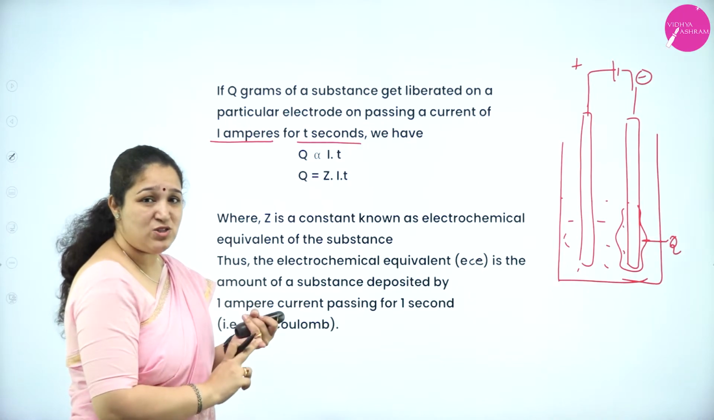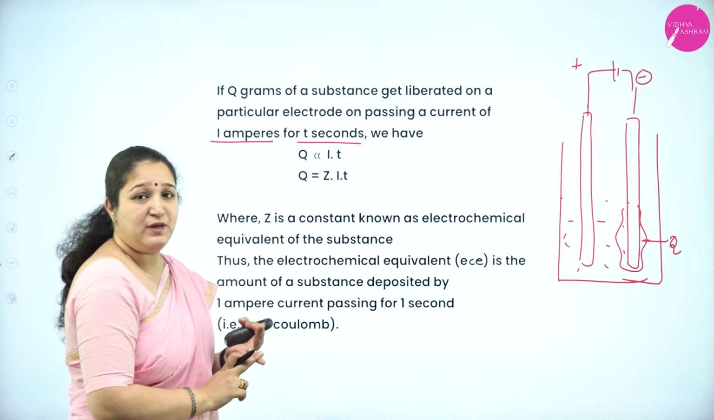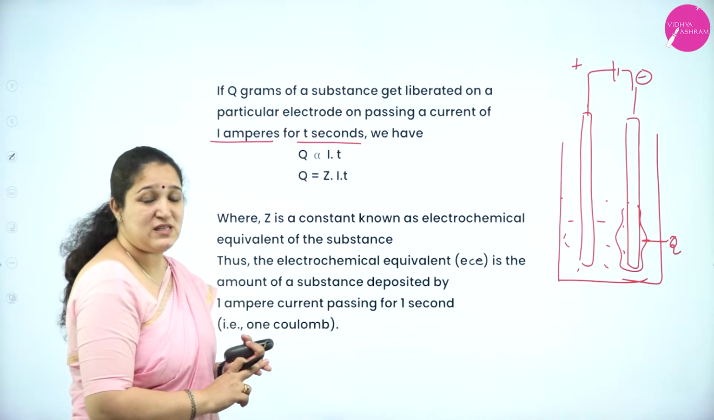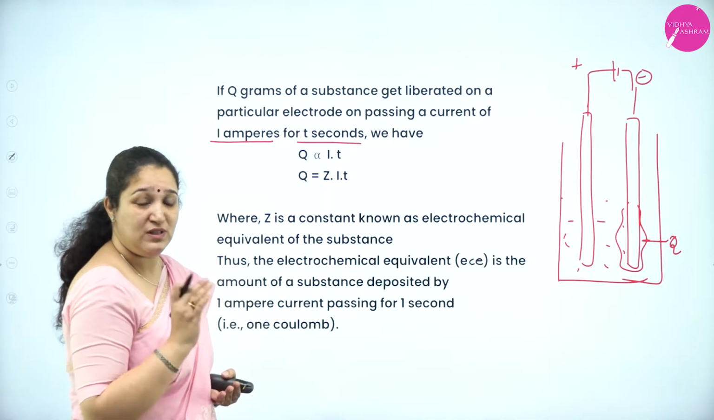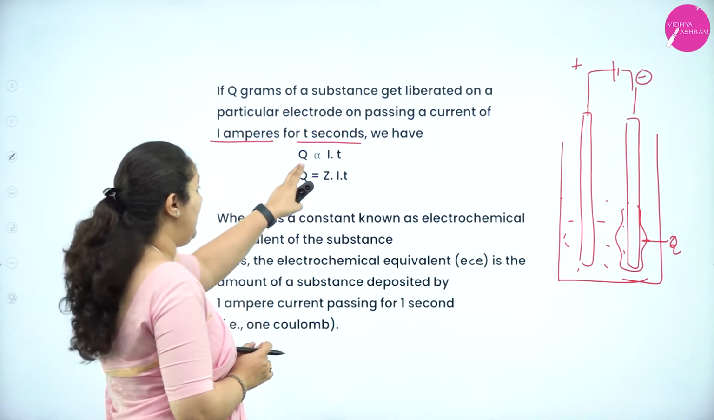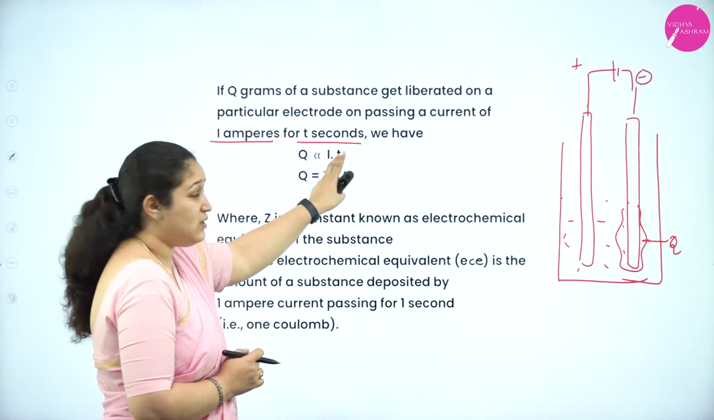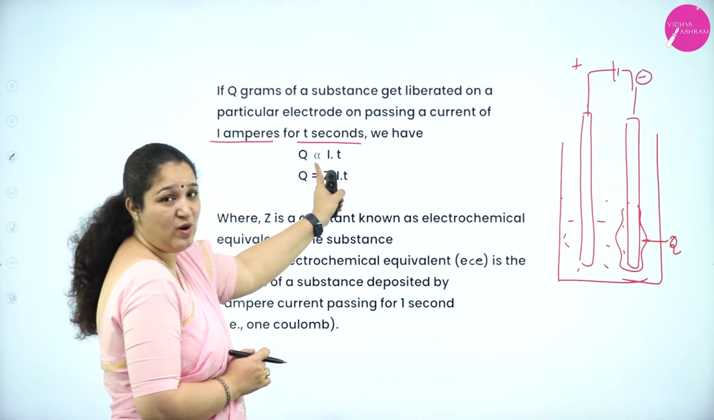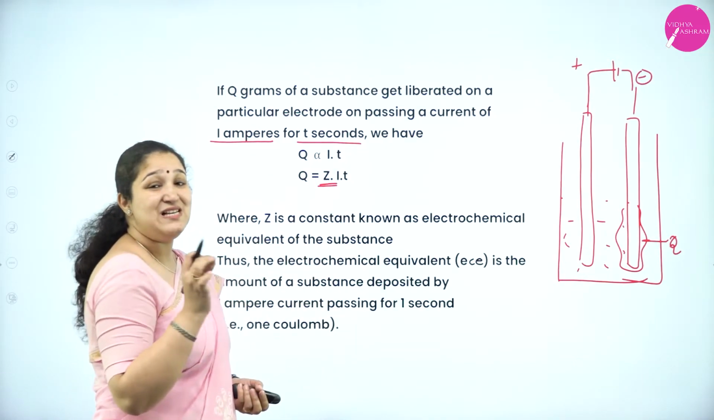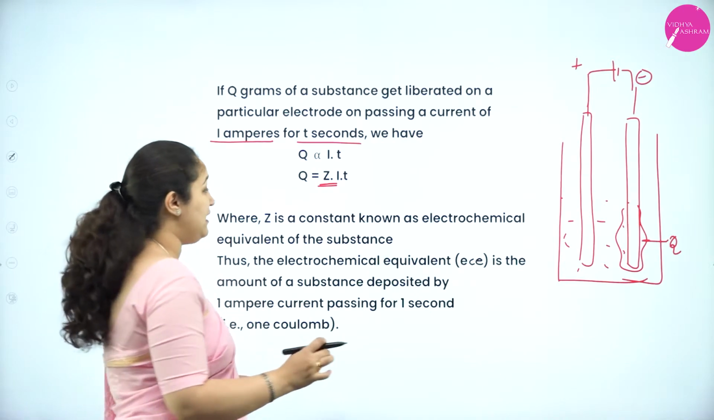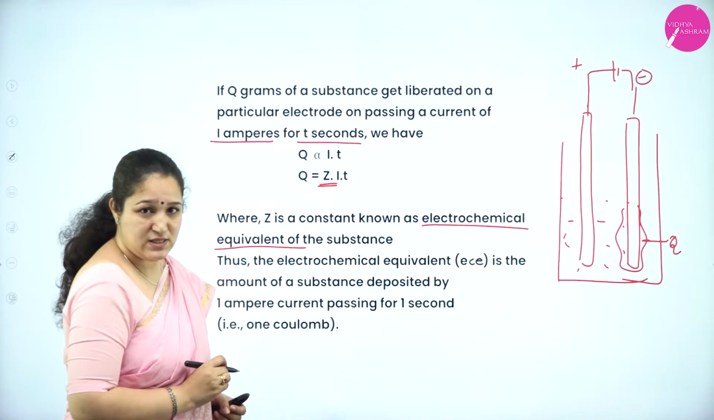that the mass of substance liberated or deposited from a particular electrode during electrolysis is equal to the amount of electric current passed through the solution. This is the law. So the amount of substance is proportional to the electric current which was passed. It was I amperes passed for T seconds, so I into T. To remove the proportionality, we put a constant called Z. And Z is called the electrochemical equivalent of a substance.